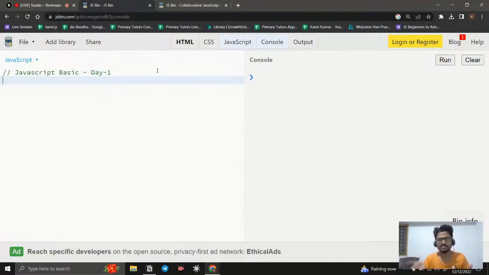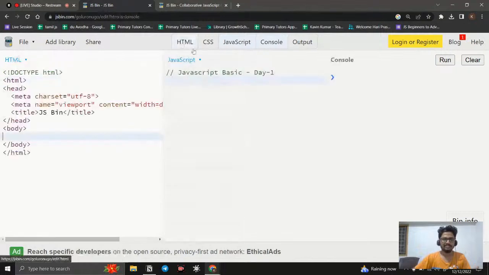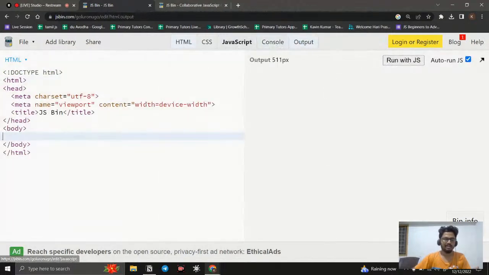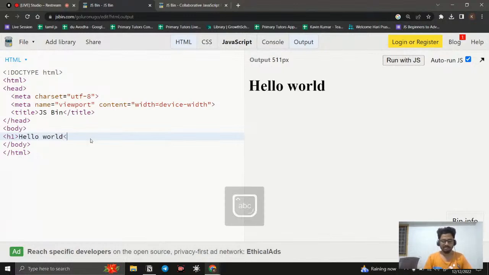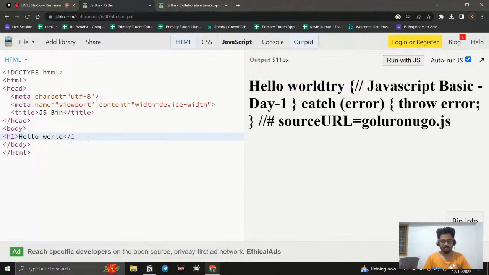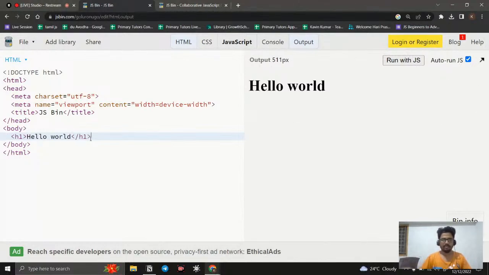Okay, and JSBin is nothing but like CodePen. So most of you know about CodePen, CodeSandbox. Like that, JSBin is also an online editor where we can write our code and see the result here. For example, you can see we have HTML and I have output, right? So whatever I'm typing here in the HTML tag will be displayed here. For example, I simply say h1, and here I just say hello world, and I close this h1, like this. You can see it in the output, right? So it is a place where we can practice.